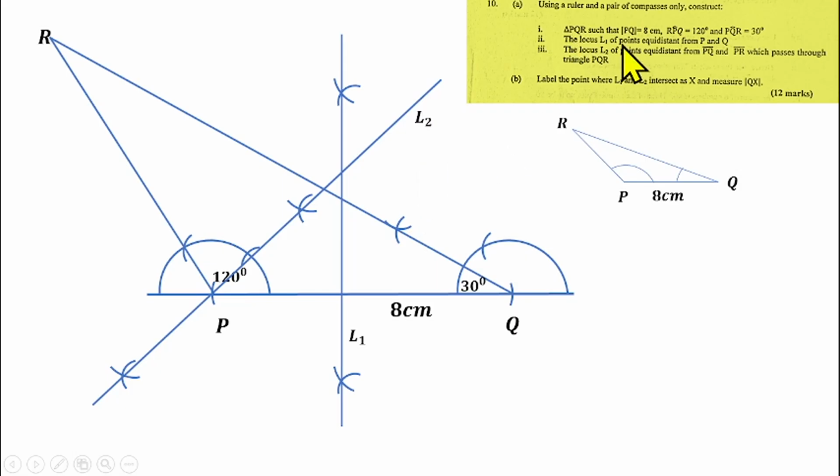After labeling L2, you are now to label where L2 and L1 meet as X. So this point where L1 and L2 meet, I will label it X like that. Then I am now to measure QX. This is our Q and S. So place your ruler here and here and measure the length of Q to S with your ruler. My own QS gives me 4.8 centimeters, which is the solution to question number 10.